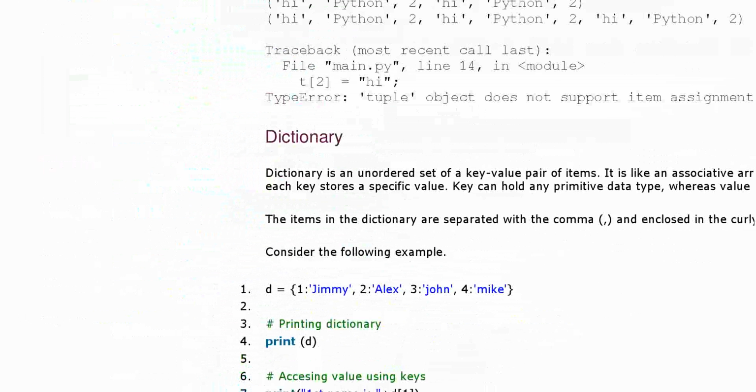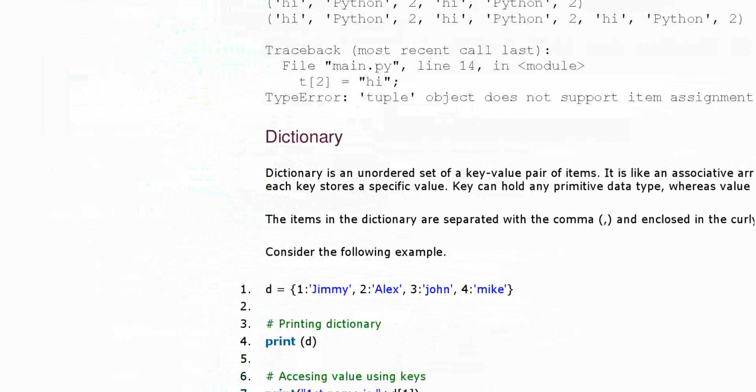What is a dictionary? A dictionary is an unordered set of key-value pair items. Each element declared in a dictionary has a key and a value. Here you can see a dictionary is defined. The key for Jimmy is 1, Alex is 2, John is 3, and for Mike is 4.